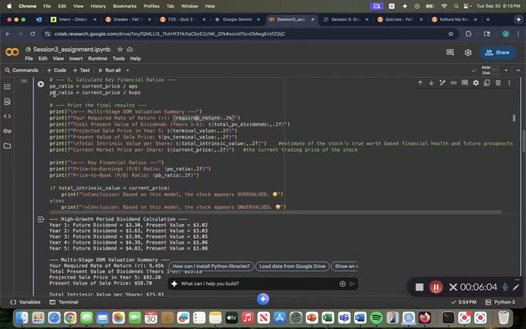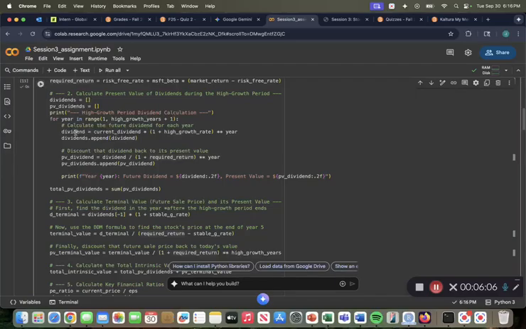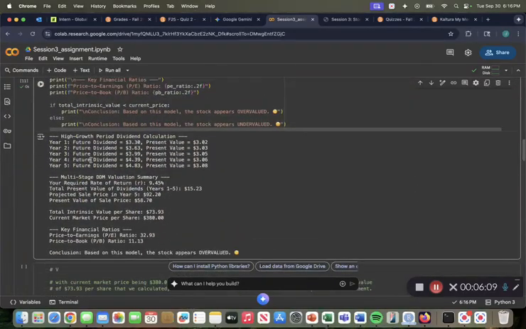So as we can see here, if I run this code, we can see that it works. And then for 5 years, it shows us the dividend calculations with that high growth period. Over time, like we calculated with the 10% growth rate, if the dividend is $3 at the beginning, 1 year after it would be $3.30. After that, $3.63, $3.99, and so on, holding the 10% growth rate constant, which it could change, like we said already.